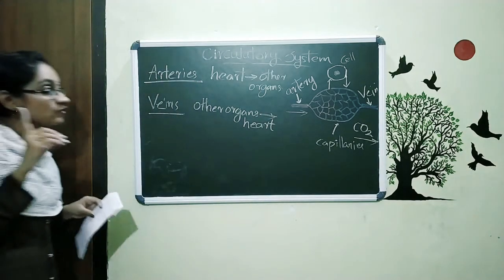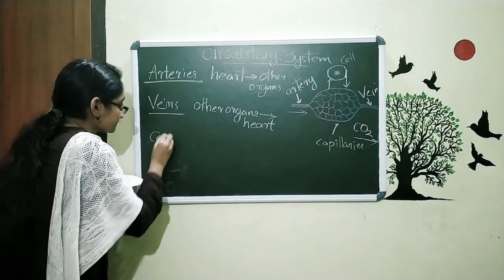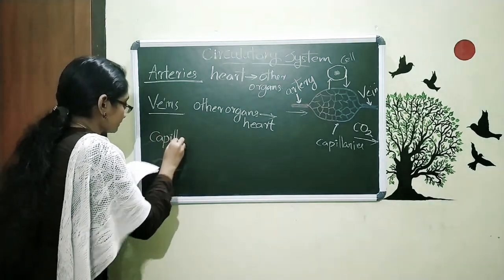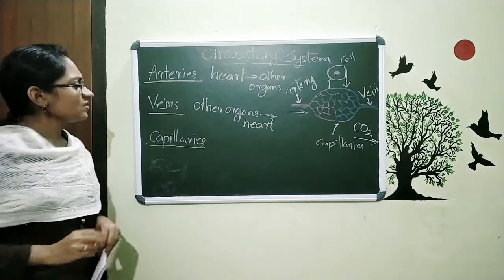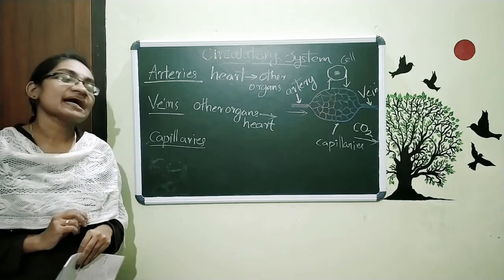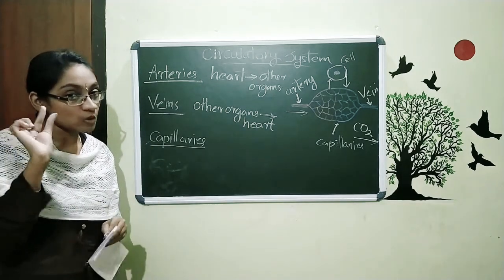And we also have one more blood vessel, and that is capillaries. Now what is a capillary? Actually the term capillaries means very tiny tubes or small tubes.